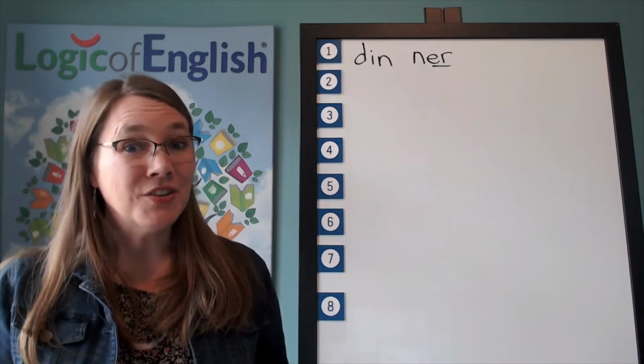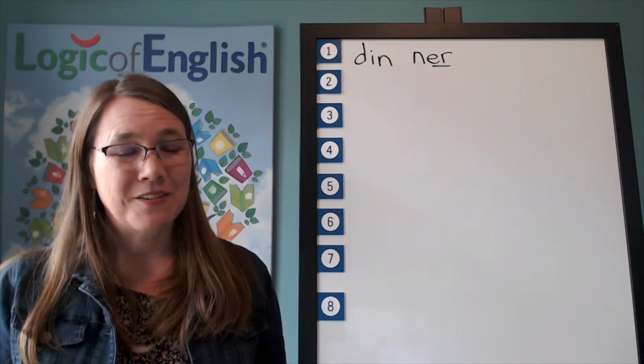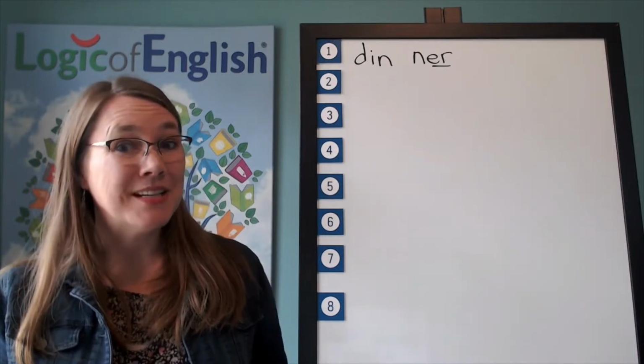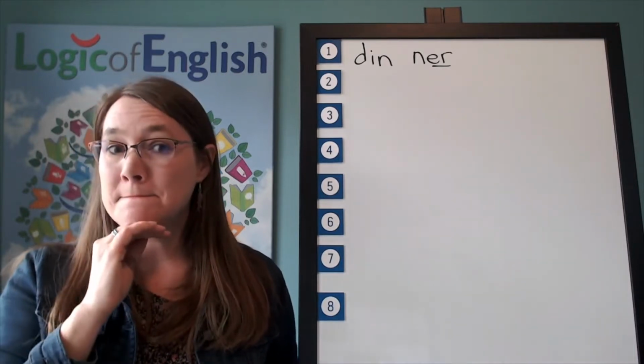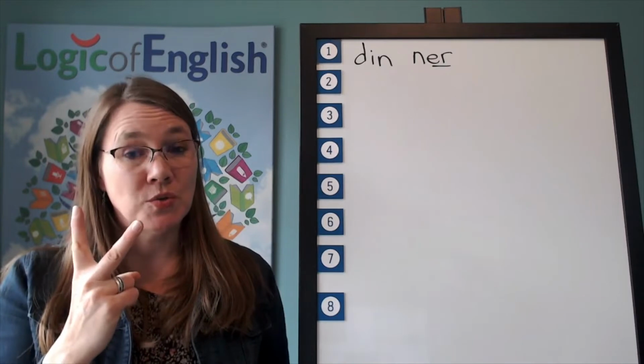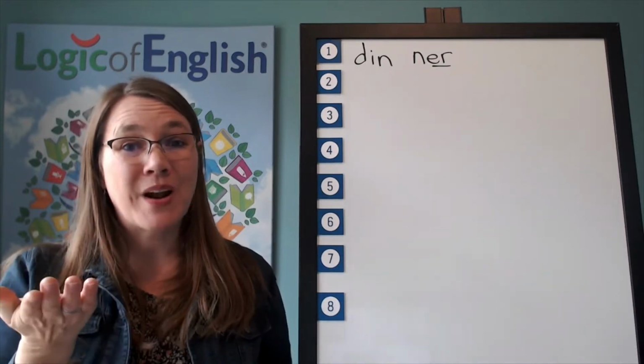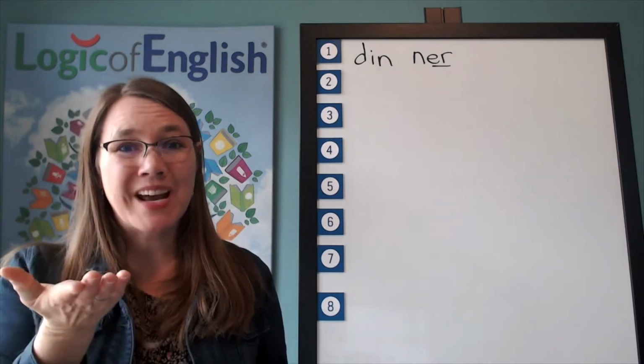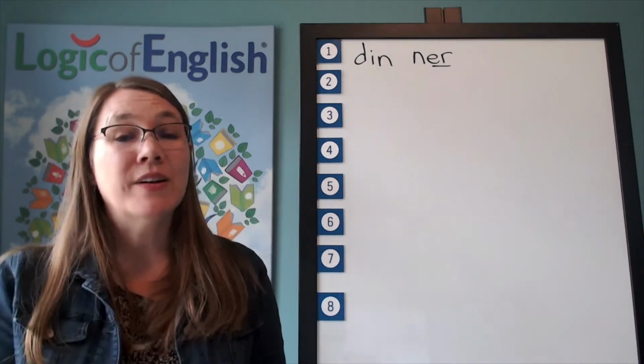The next word is breakfast. I had cereal for breakfast. Breakfast. Go ahead and say breakfast. How many syllables in breakfast? Two. We will say to spell break-fast. What will we say to spell? Break-fast. All right, let's sound it out.